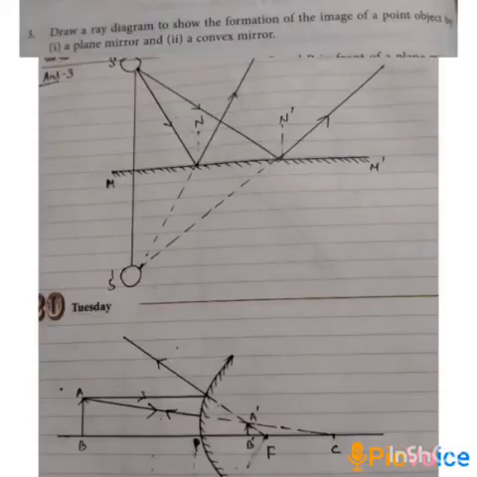Now in question number 3, you have to draw a ray diagram to show the formation of the image of a point object by a plane mirror and a convex mirror. In the picture, both the ray diagrams are drawn. The first one is the ray diagram of the image formation in a plane mirror, and the second one is the ray diagram of the image formed in a convex mirror.